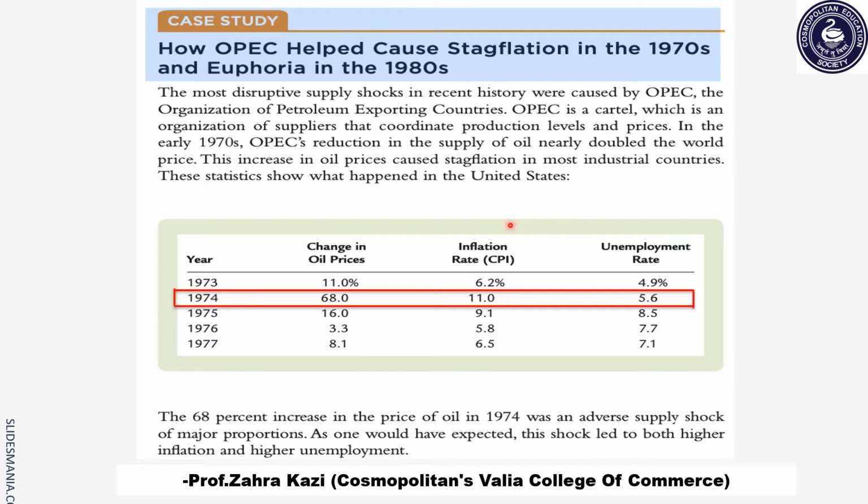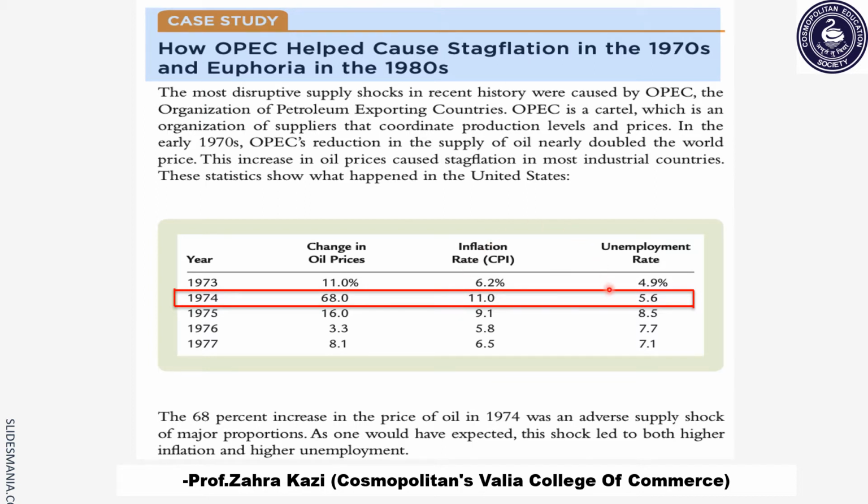So this below shows the statistics of what happened in the US. Let's go through the table. Now in the year 1974, if you observe that there was a change in the oil prices to around 68%, and the inflation had increased from the earlier 6.2% in the year 1973 to 11% in the year 1974.